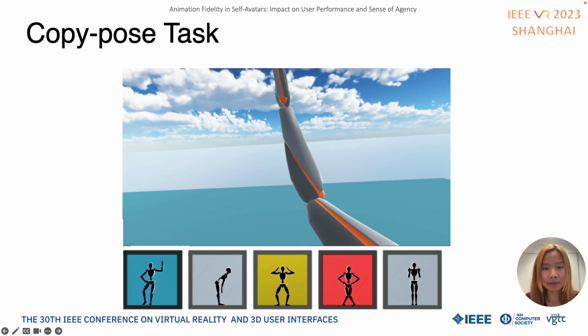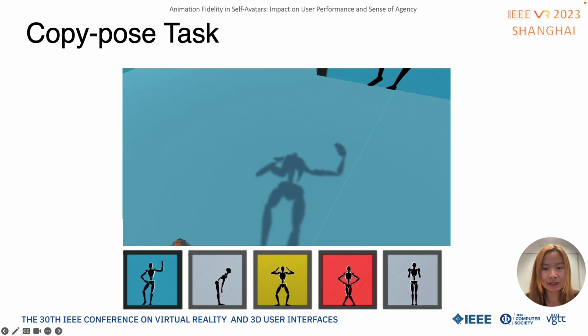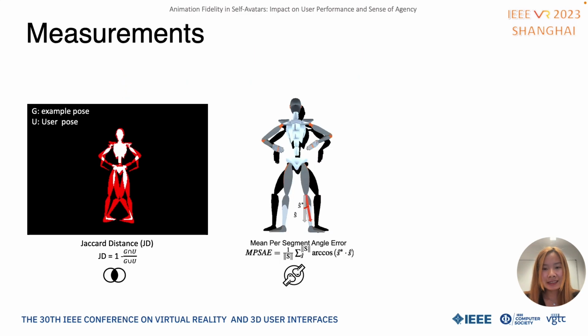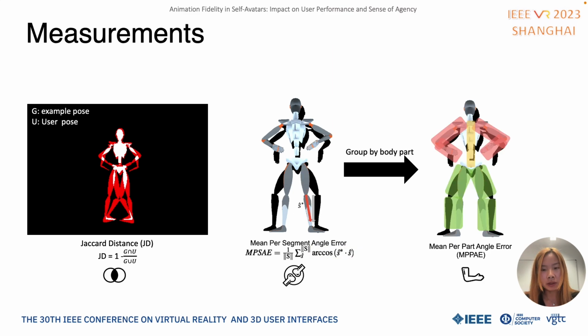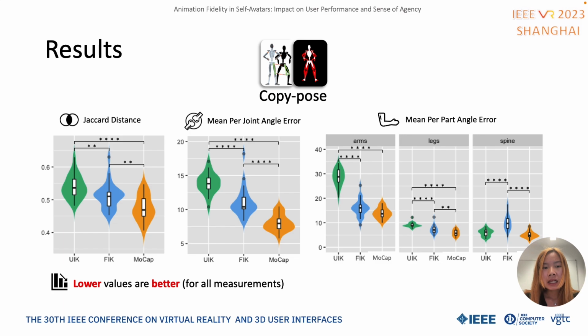Here is the first-person view. We also designed 10 trials for this task. We use joint distance to measure how different the user's pose is from the example pose. Mean per segment angle error measures the average joint angle difference. We further group the joints into body parts like arms and legs to get the mean per part angle error. In this task, mocap is significantly better than others in all metrics.